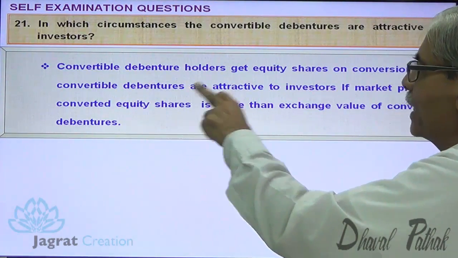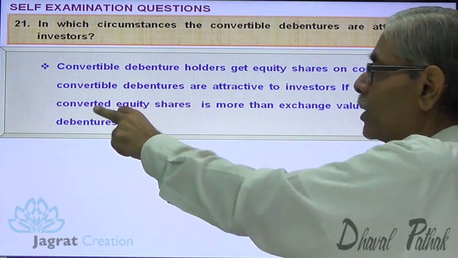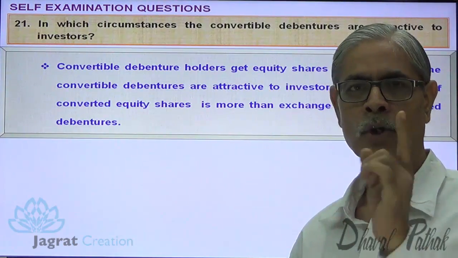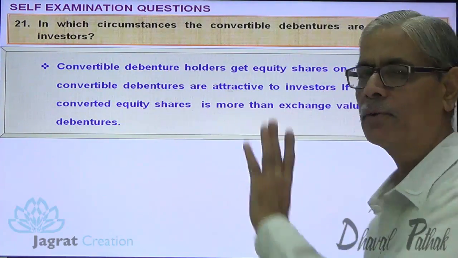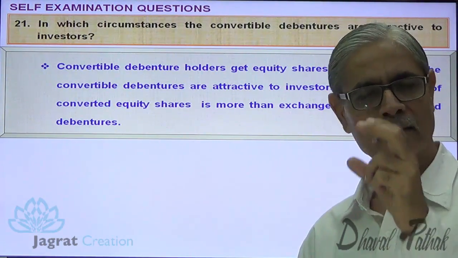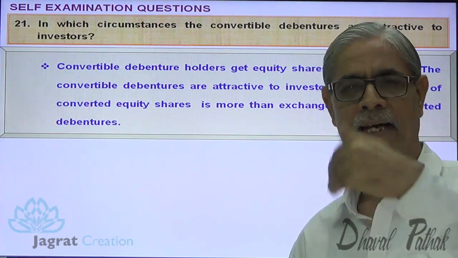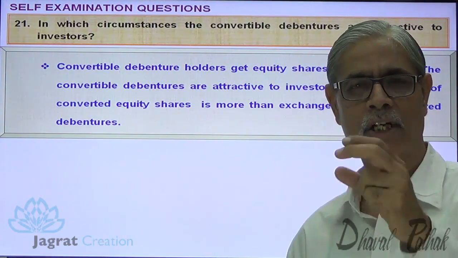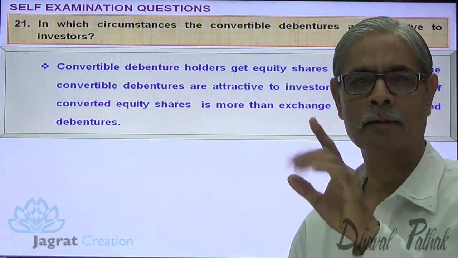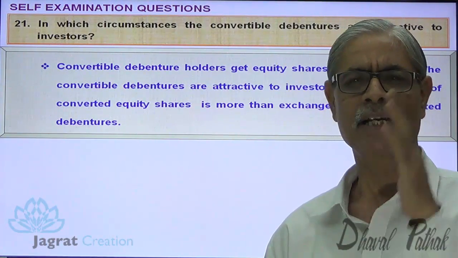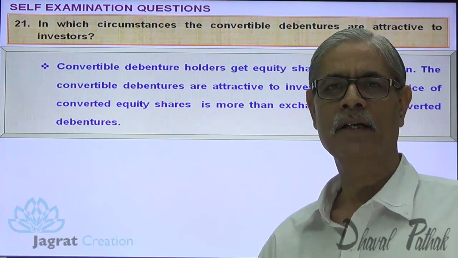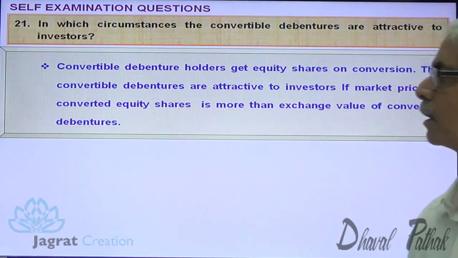Convertible debentures are attractive to investors if the market price of the equity shares received in exchange is more than the exchange value of the converted debentures. So the debenture face value, either totally or some part of it, gets converted into equity shares. So, the exchange converted value of the debenture, and in exchange the equity shares received by the debenture holder. If the market price of the equity share is more than the exchange value converted into equity shares, in that situation, the conversion is very attractive to the debenture holders. Next.